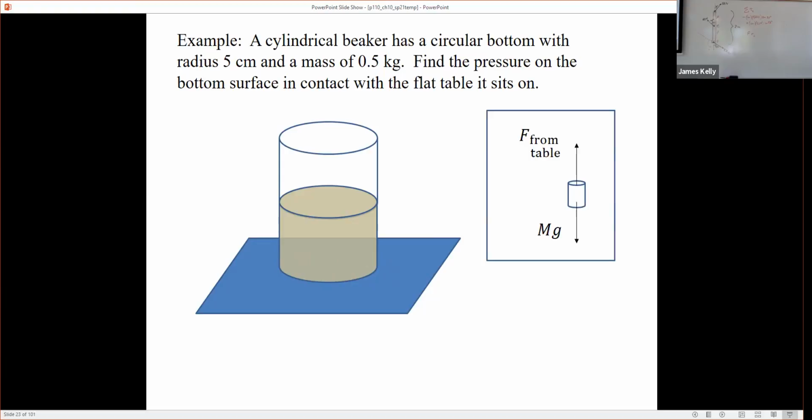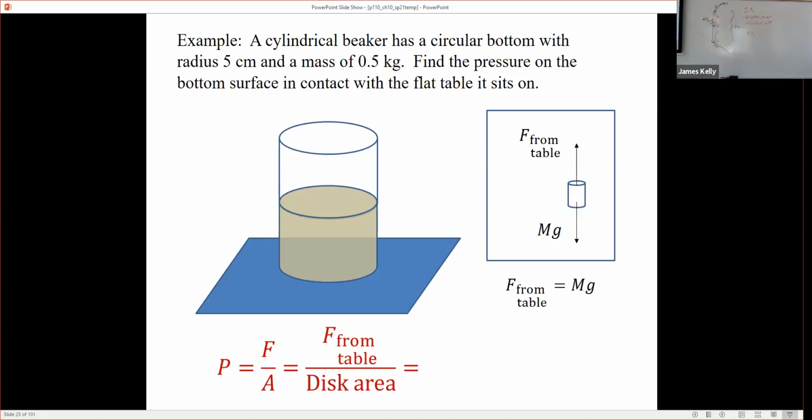And to go way, way back to chapter 4, I guess, this could have been an early free body diagram, right? What's the free body diagram for my cylinder filled with some liquid there? Well, the table's pushing up on it, gravity's pushing downward on it, the net force is 0, and therefore the upward force from the table is mg in magnitude. And therefore, the pressure on the bottom is going to be the force that the table exerts on the bottom divided by the area of the disk. The area of the disk is pi r squared, okay?